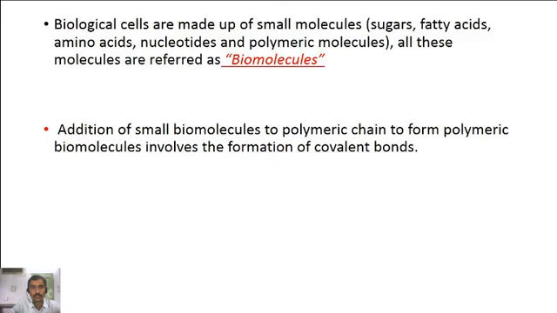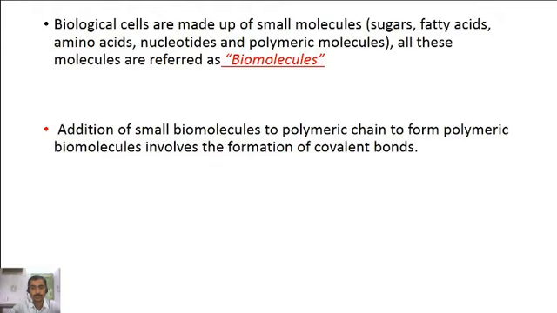Biological cells or living cells are made up of small molecules like sugars, fatty acids, amino acids, nucleotides and polymeric molecules, and all these molecules are simply referred to as biomolecules. The addition of small biomolecules to a polymeric chain to form polymeric biomolecules involves the formation of covalent bonds.